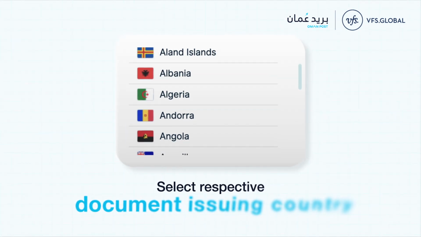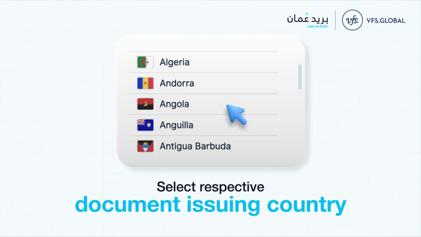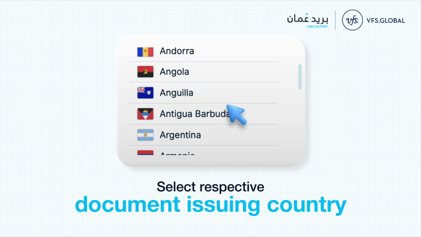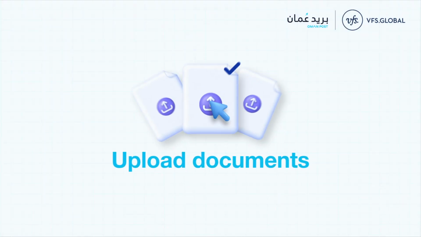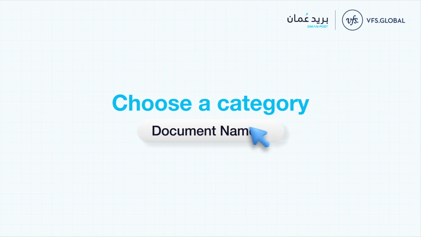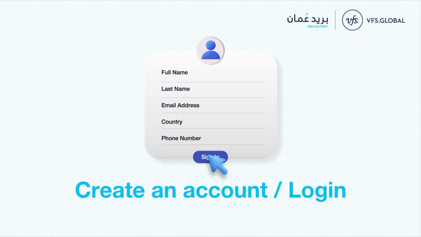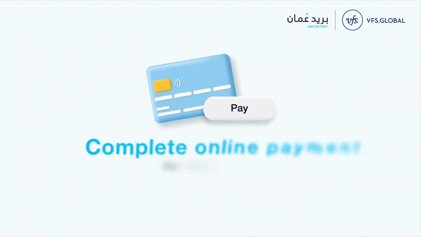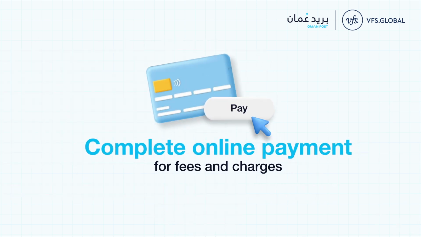Select the respective country from the list to initiate digital attestation from Embassy of the Sultanate of Oman in your country. Upload the required documents and select the appropriate document category. Sign in by creating an account. Log in. Complete the online payment for government fees and service charges.